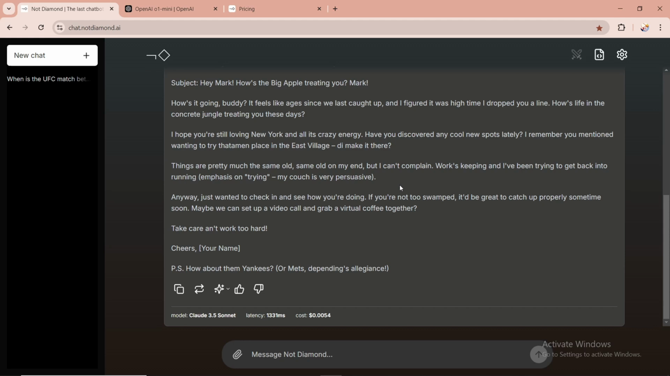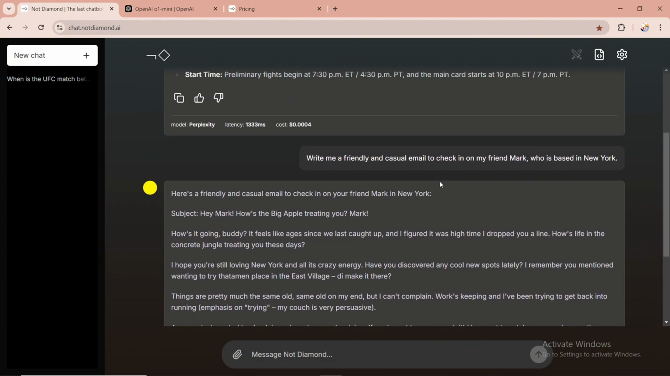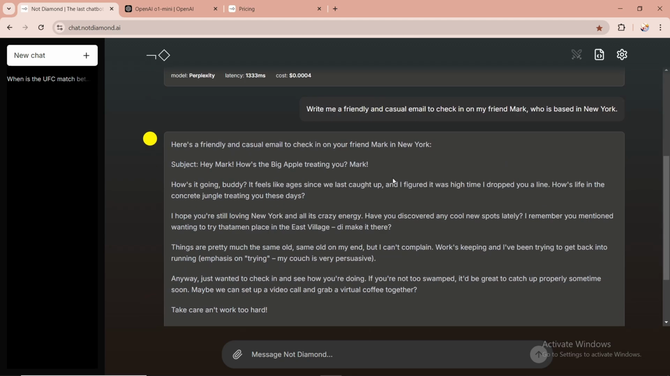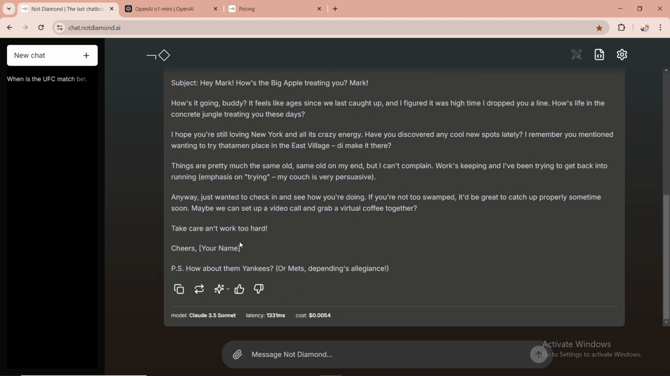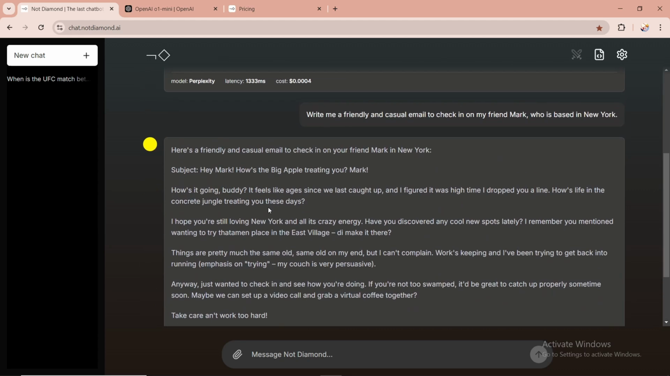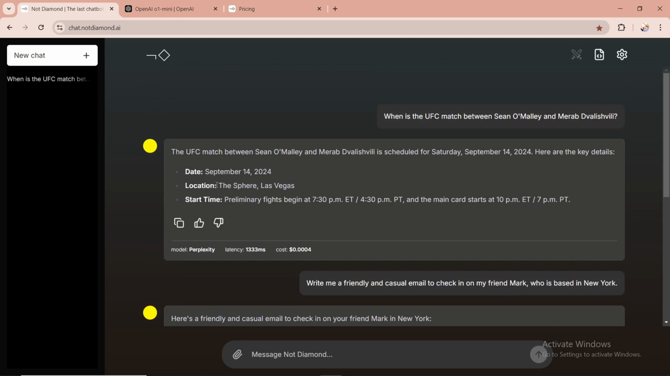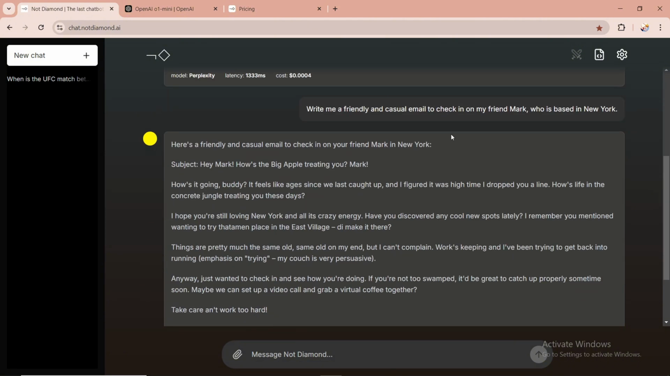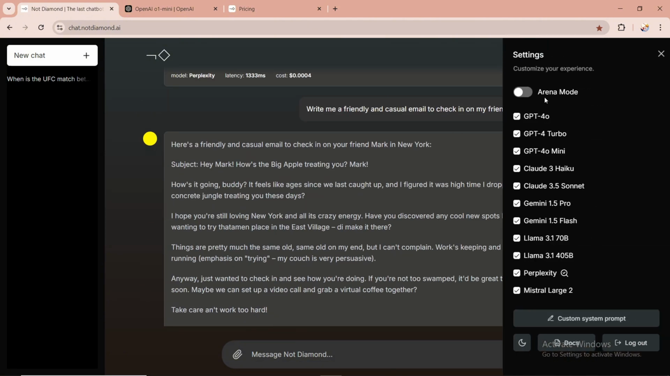Now, one more thing. There are a few other things I would like to share about it as well. One important thing is, if you click on this thumbs up, then for emails or this kind of queries, it will always use something like ChatGPT 4.0, for instance. And if you click on arena mode, it's pretty cool.